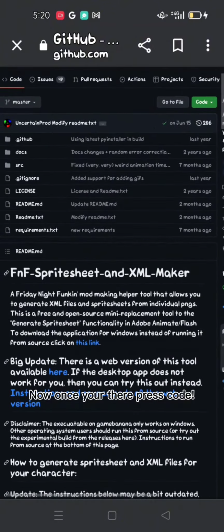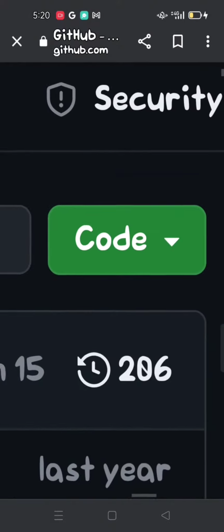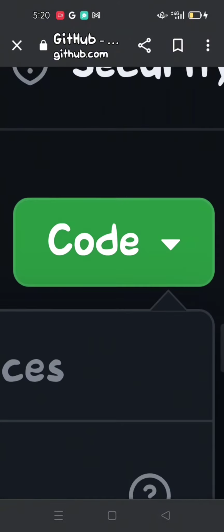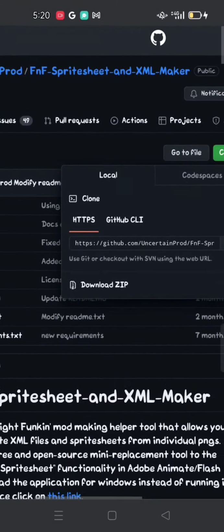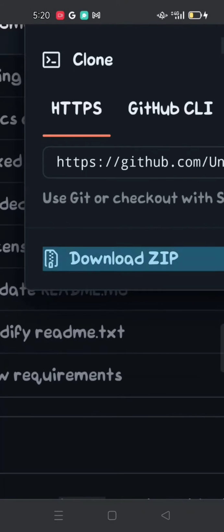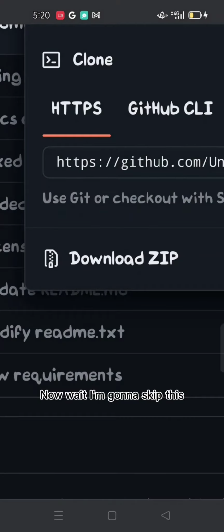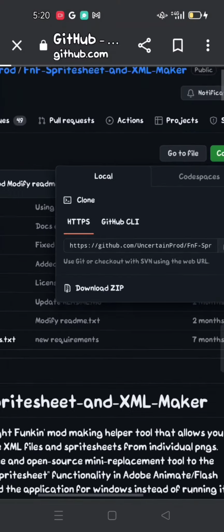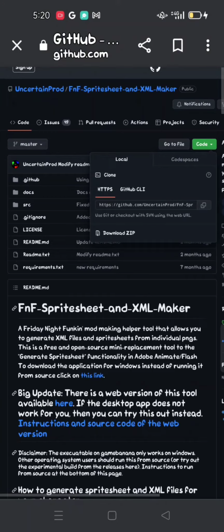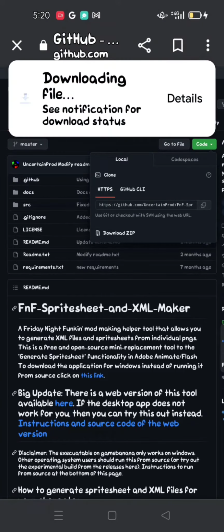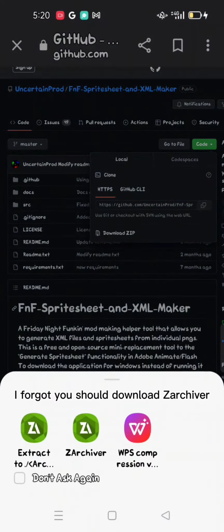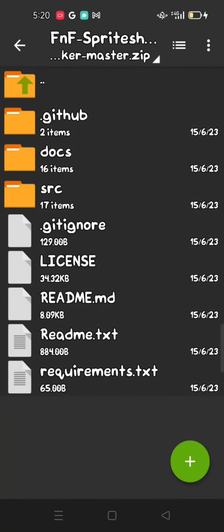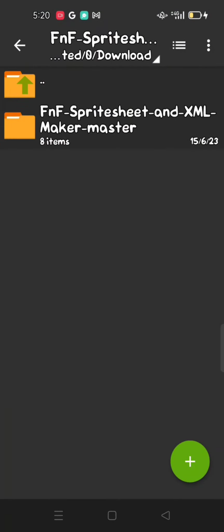Now, once you're there, press Code. Then click Download Zip. Now wait, I'm gonna skip this. Okay, now press Open. I forgot, you should download an archiver. Then extract it.